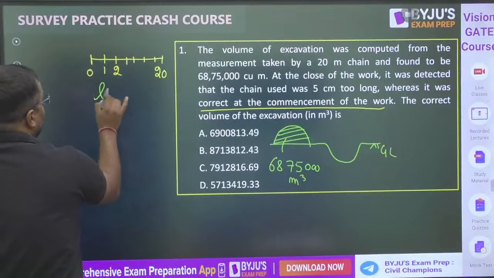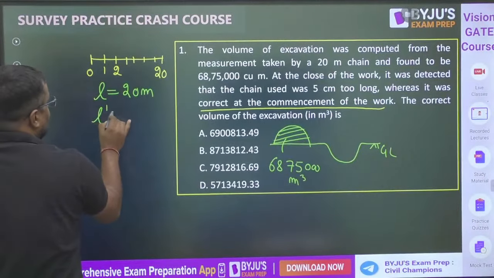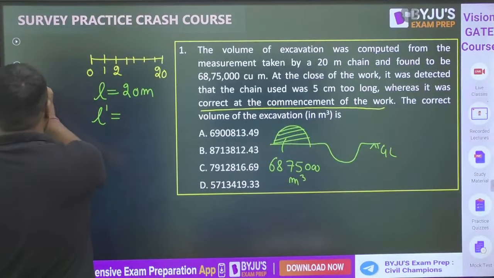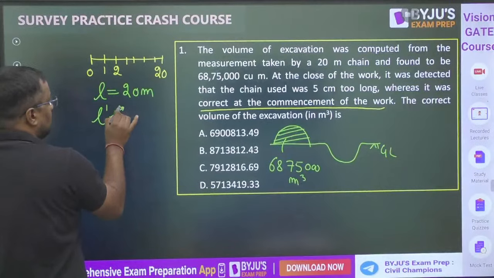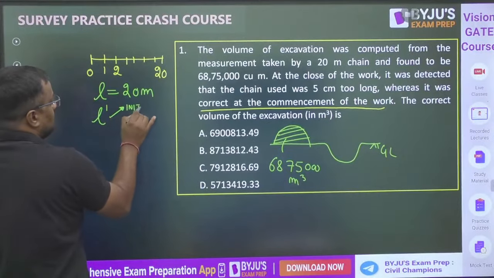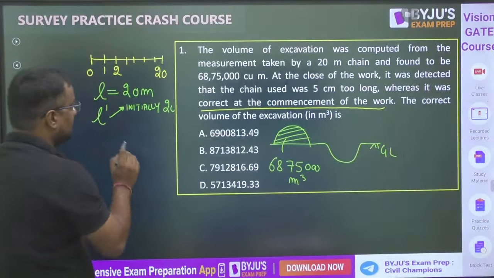So the nominal length, that is written, is 20 meter. The actual length is L dash. Initially it was correct, so 20 meter was written, the markings are 20 meter, and it is actually 20 meter.